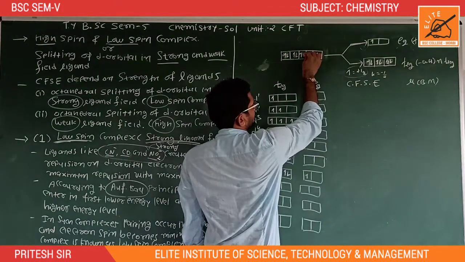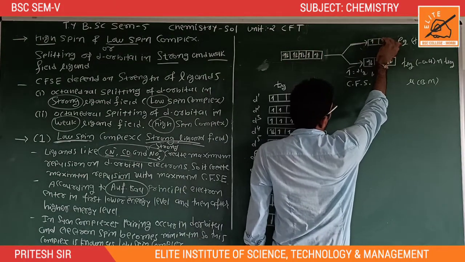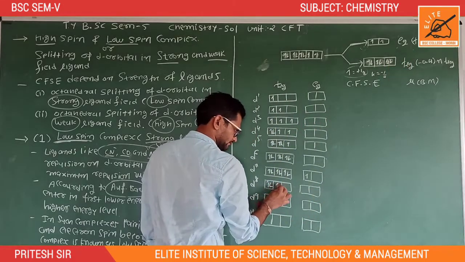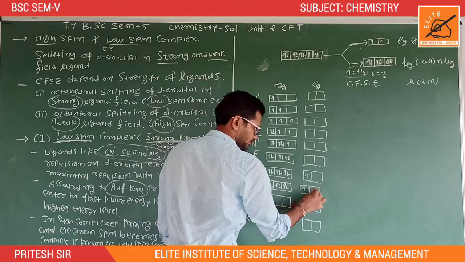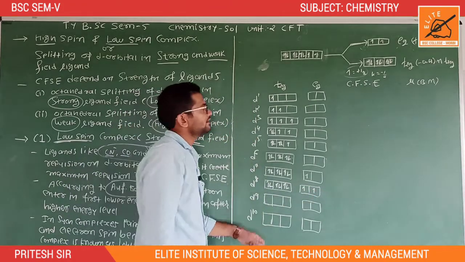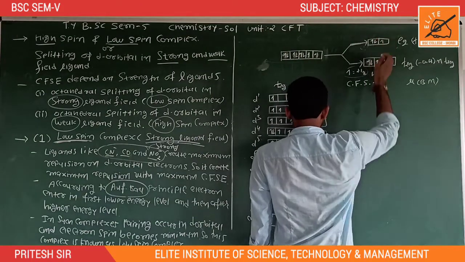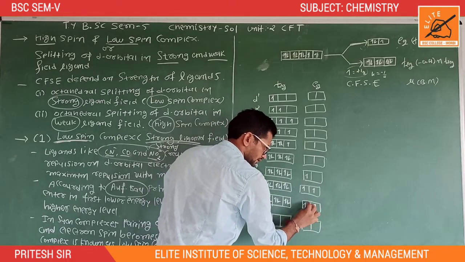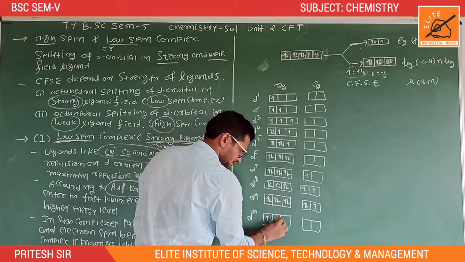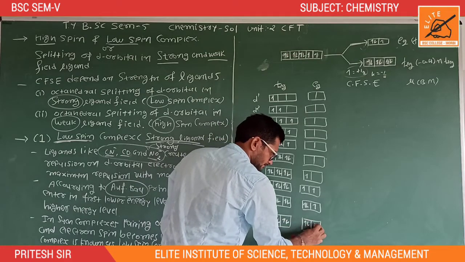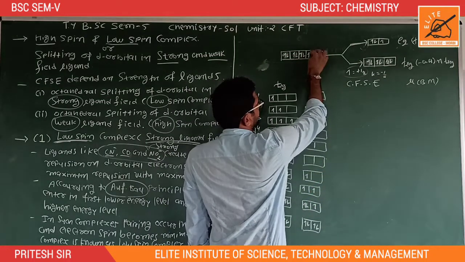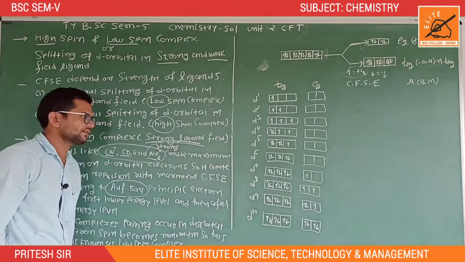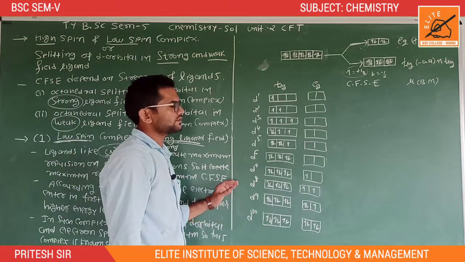And d8 is t2g6 eg2. D9 is t2g6 eg3. And d10 means t2g6 eg4. So this is the arrangement of electrons in a low spin complex or strong ligand field.